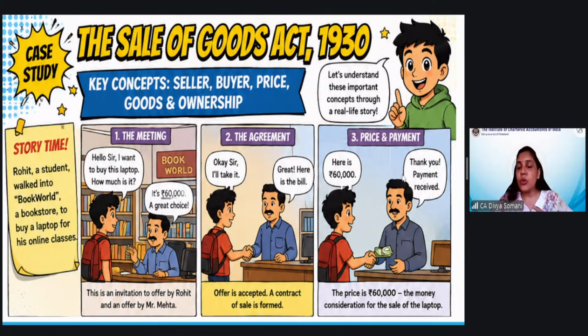The third picture talks about the payment. What is the price, what is the payment, and how is the payment made. Here he is giving cash. He has made the payment in cash. There is the option to make a cash payment, you can even pay online, or you can even have it on credit. It depends on how these two parties finally agree to the terms and conditions.